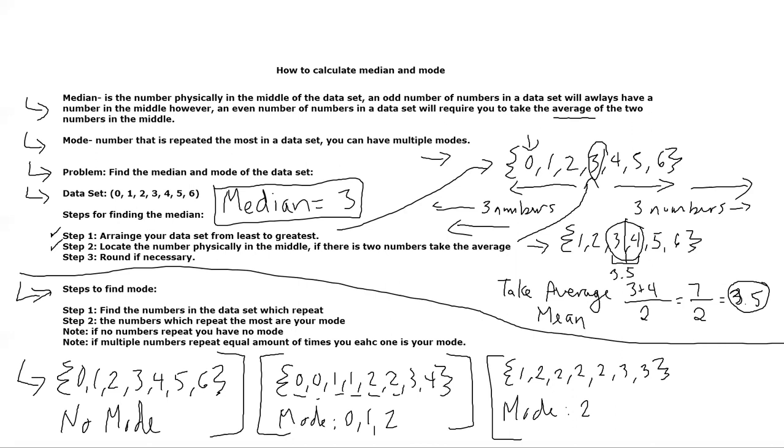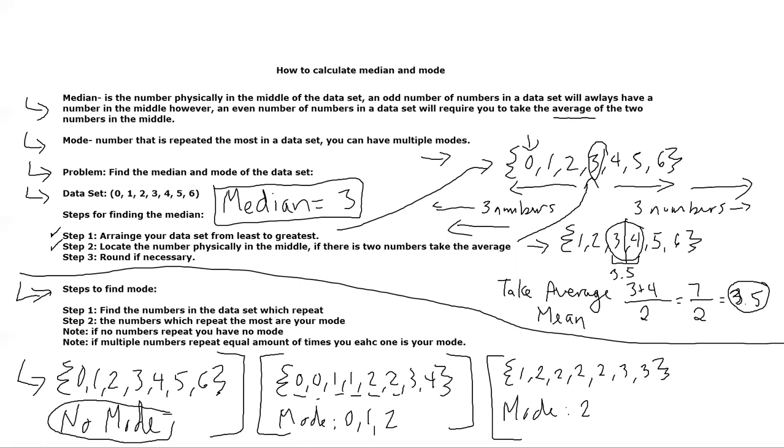But I have a problem. None of the numbers repeat, like at all. They all show up in the data set once. The 0 shows up once, the 1 shows up once, the 2, and it goes on, right? In this case, when I'm asking what is the mode, your answer is to just write no mode. There's no mode because none of the numbers repeat. Okay, cool, I'm done, right?